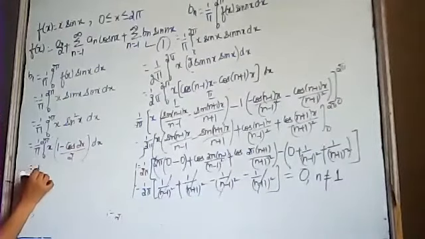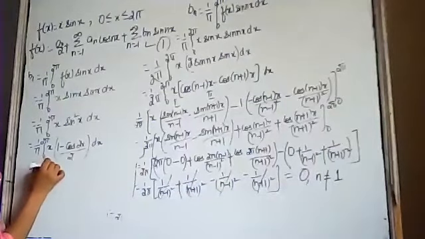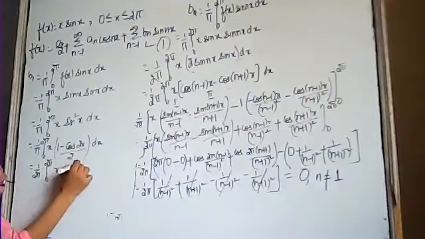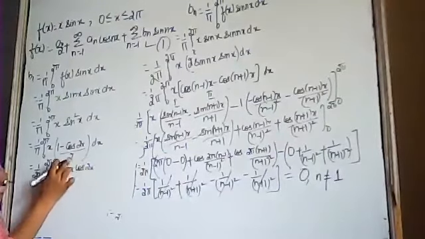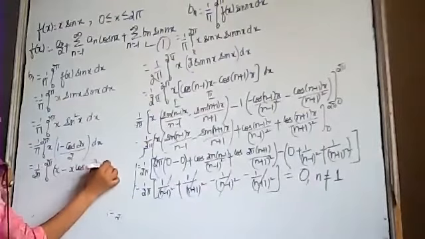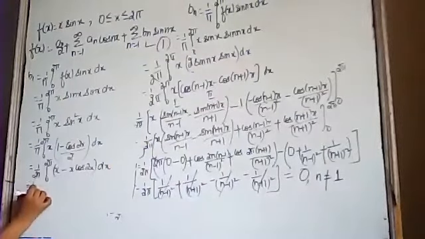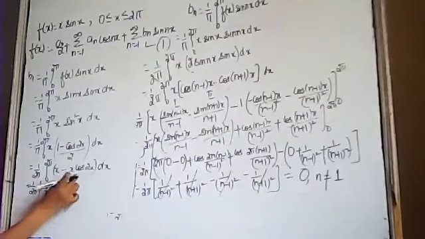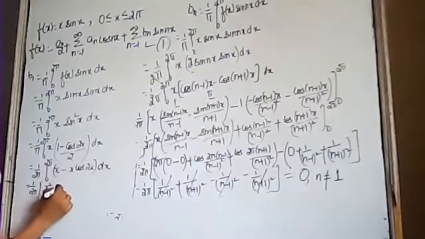Okay? 1 upon 2 pi, 0 to 2 pi, open the brackets, it will become x minus x cos 2x. I have taken this 2 outside the integration sign, into dx. This is 1 upon 2 pi, integration of x is x square by 2 minus integration of this function.